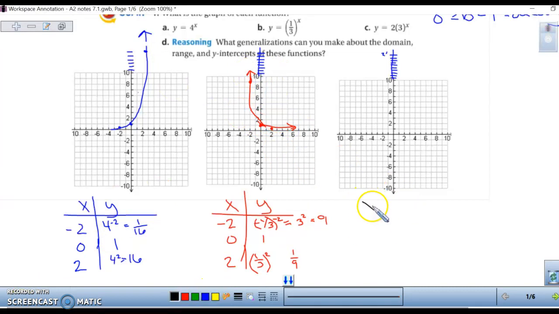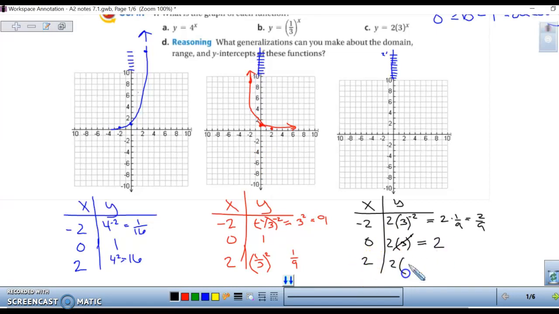And the last graph that we have is 2 times 3 to the x power. So again, I'm going to use -2, 0, and 2. 2 times 3 to the -2 power. That's 2 times 1 over 9, which is 2/9. 2 times 3 to the 0 power. 3 to the 0 power is 1, times 2 is 2. And 2 times 3 squared. 3 squared is 9. 2 times 9 is 18. So let's plot our points.